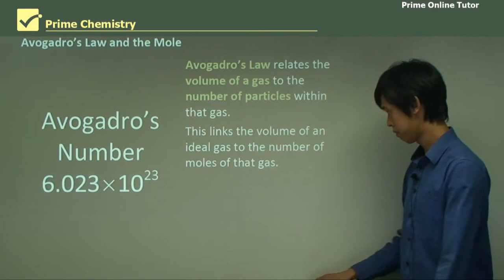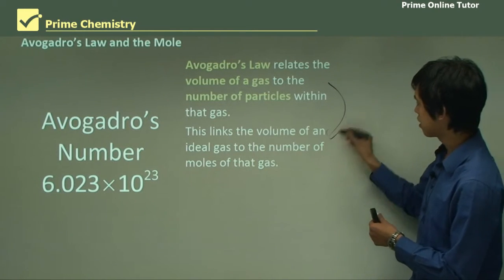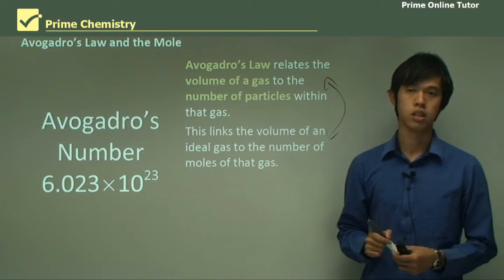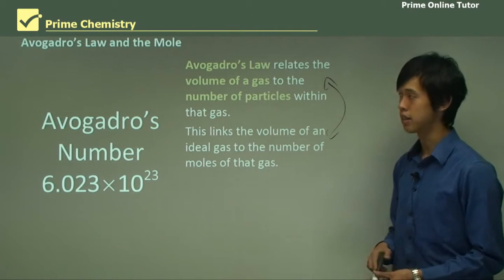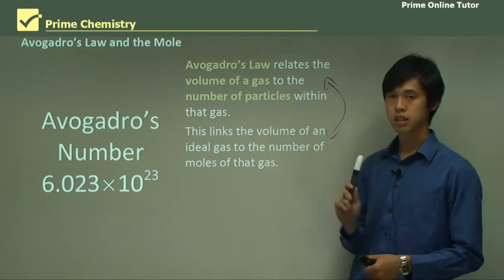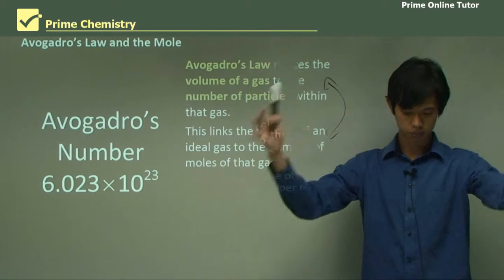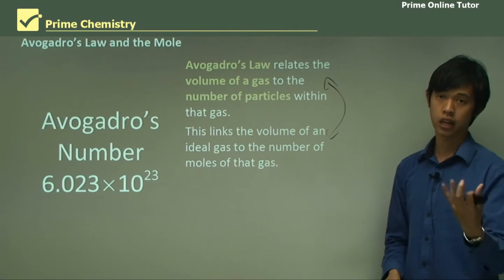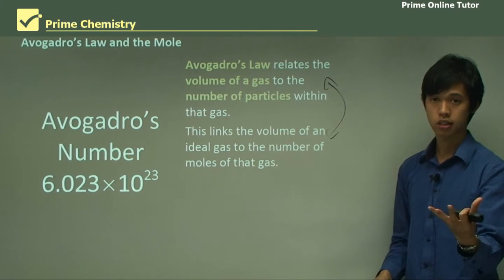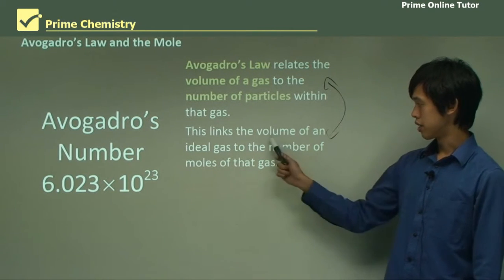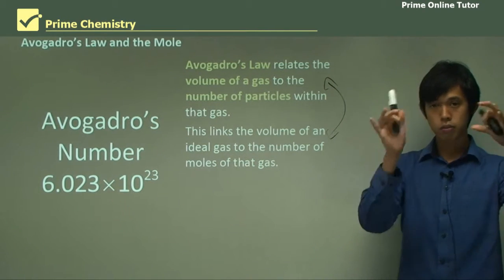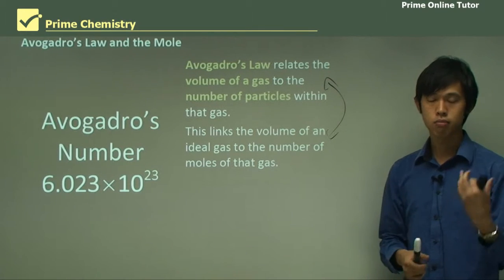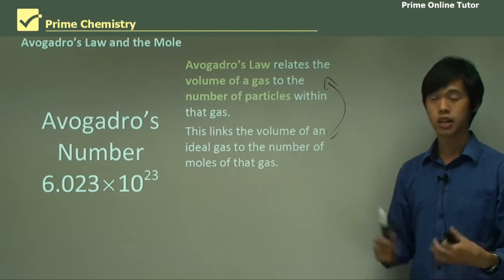These two statements look really similar. This one says that the volume of a gas tells you how many particles are in that gas, whereas this statement says that the volume of a gas will tell you how many moles are in that gas. Essentially they are the same statement.